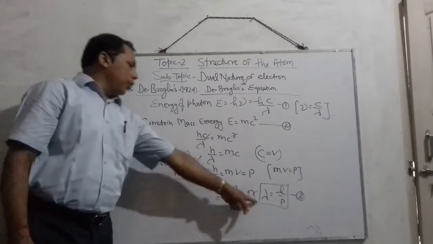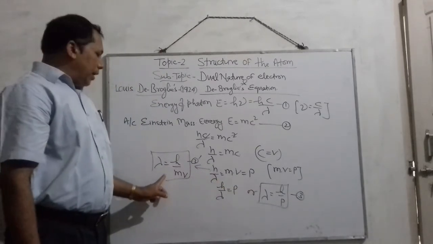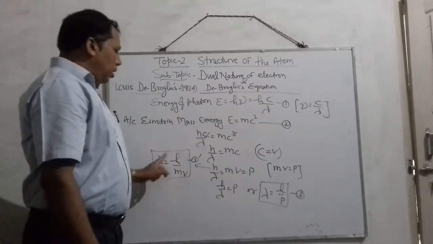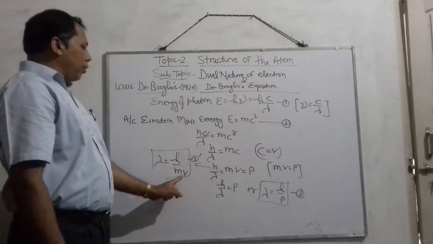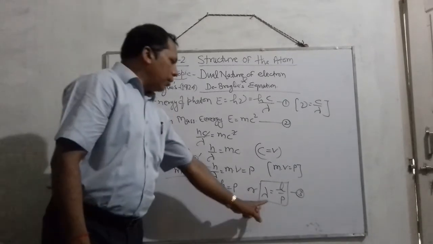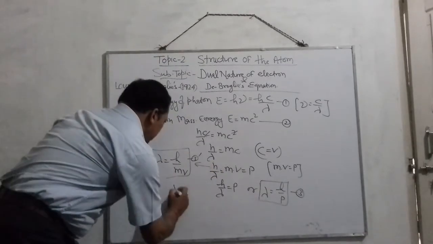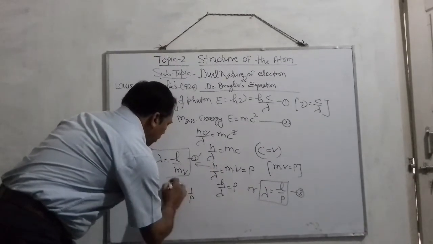So from these two equations, it is very clear that lambda is inversely proportional to velocity, or you can say inversely proportional to momentum, meaning lambda is proportional to 1 by p.